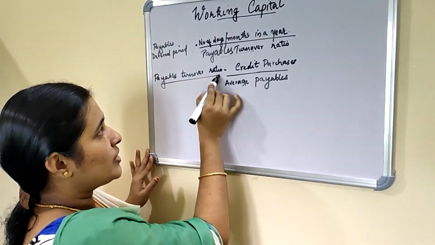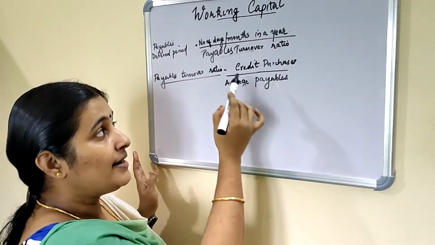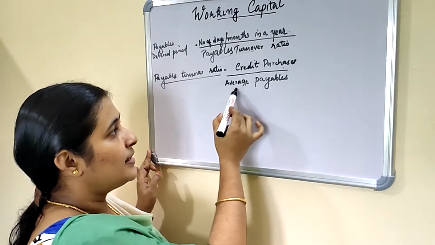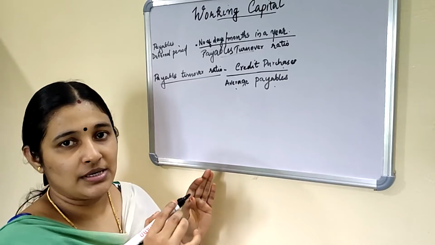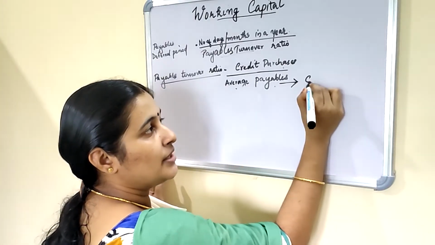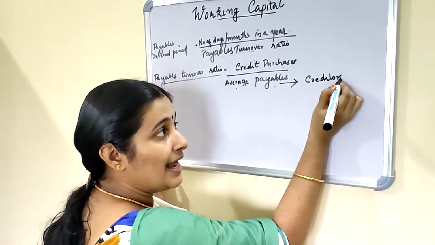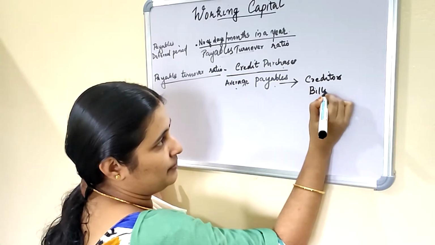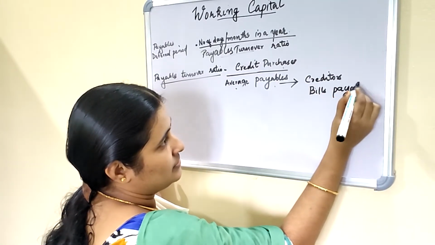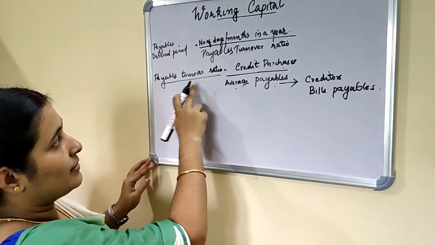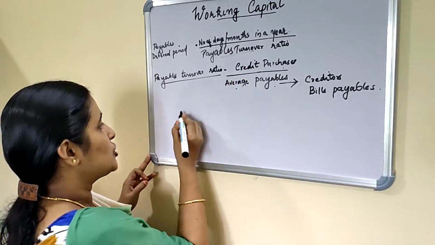So payables turnover ratio can be calculated by credit purchases divided by average payables. And payables include creditors and bills payable. So this is the formula for calculating payables turnover ratio.